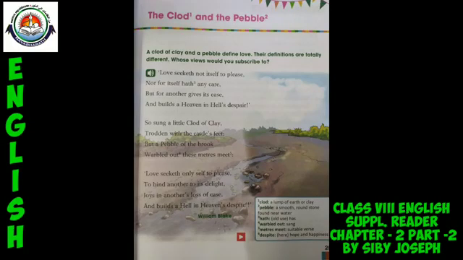Today we are going to deal with the poem which is included in the second chapter in your supplementary reader. As you all know, the poem is entitled The Cloud and the Pebble by the famous Romantic poet in English literature, William Blake.